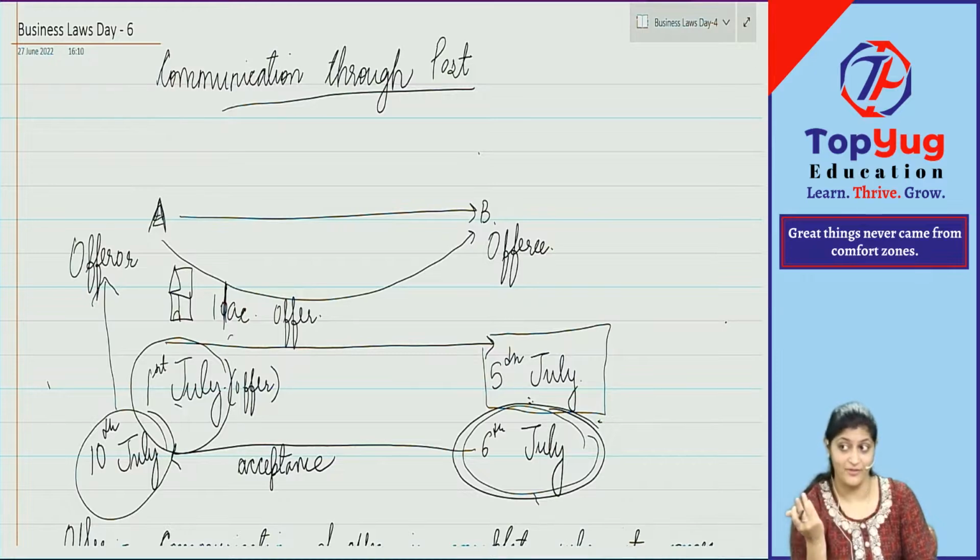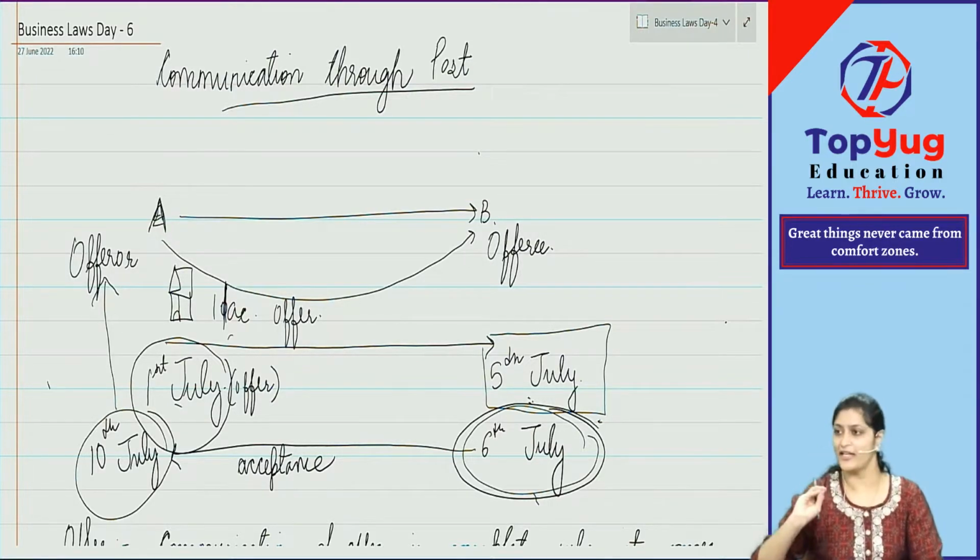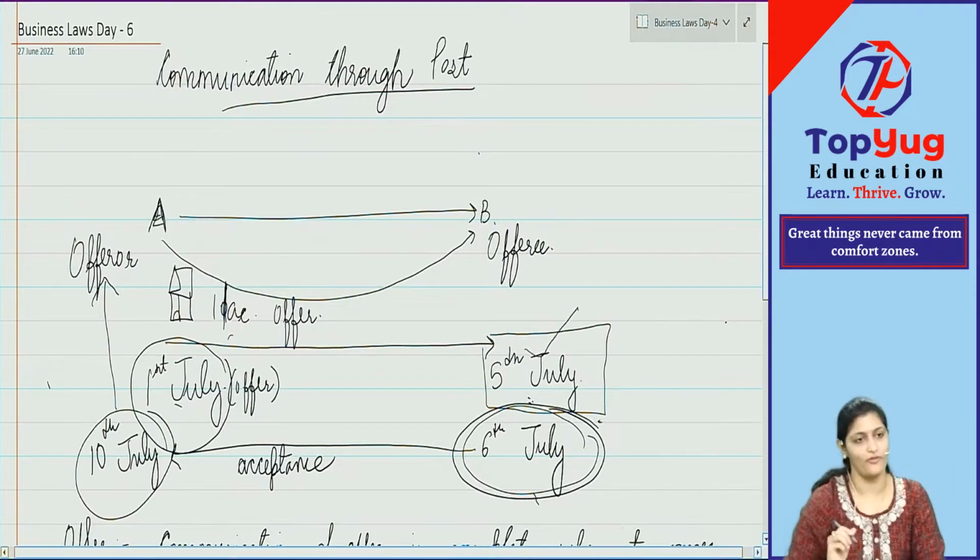Why fifth? Tell me why. Tell me the proper sentence. What is coming to the knowledge of the offeree? The offer. Yes. So the communication of offer is always complete when the offer comes to the knowledge of the offeree. That is nothing but 5th of July.